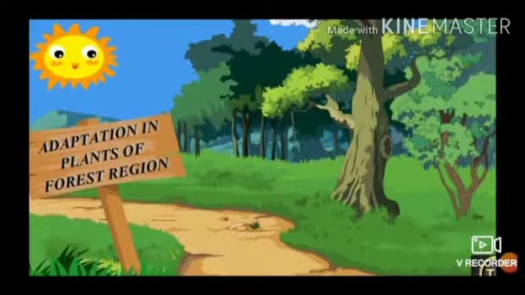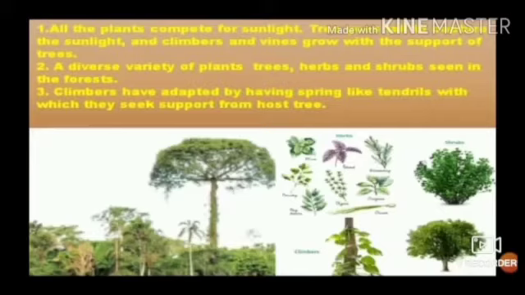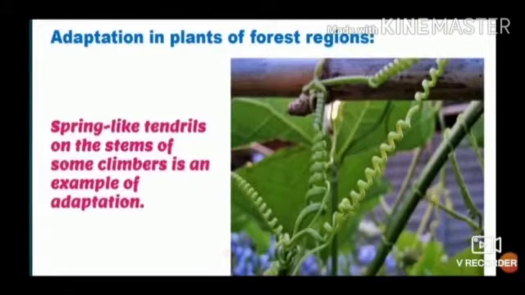Adaptation in plants of forest region. All the plants compete for sunlight. Trees grow tall to capture the sunlight, and climbers and vines grow with the support of trees. A diverse variety of plants, trees, herbs and shrubs are seen in the forest. Climbers have adapted by having spring-like tendrils with which they seek support from a host tree. Spring-like tendrils on the stems of some climbers are an example of adaptation.